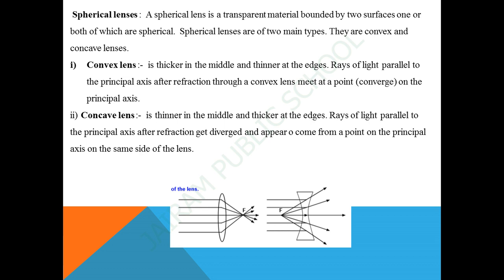The lens has two principal foci. They are represented by F1 and F2. The distance of the principal focus from the optical center of the lens is called focal length. The letter small f is used to represent the focal length. The distance between the position of the lens and the position of the image of the sun gives the approximate focal length of the lens.